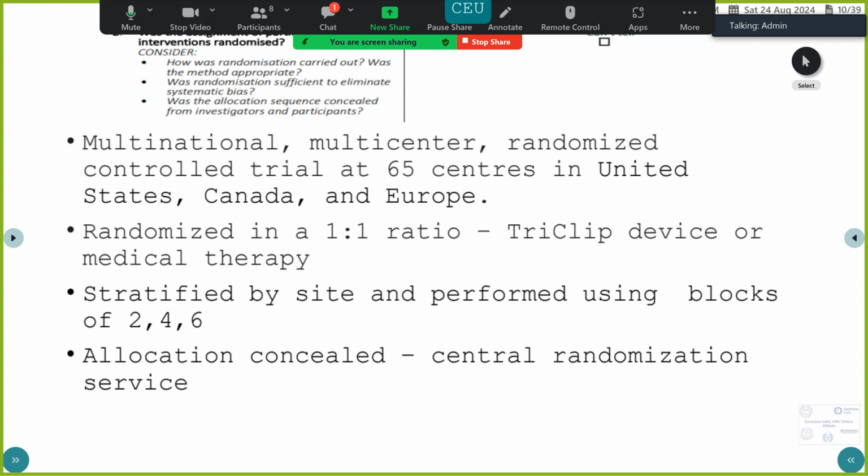They have randomized in a 1:1 ratio to receive this device, percutaneous tri-clip device, or medical therapy. And they have stratified by site, and they have done blocks as well in 2, 4, 6. They have not specifically mentioned that allocation is concealed, but they have said that it's a central randomization service. So we can fairly assume that allocation has been concealed in this trial.